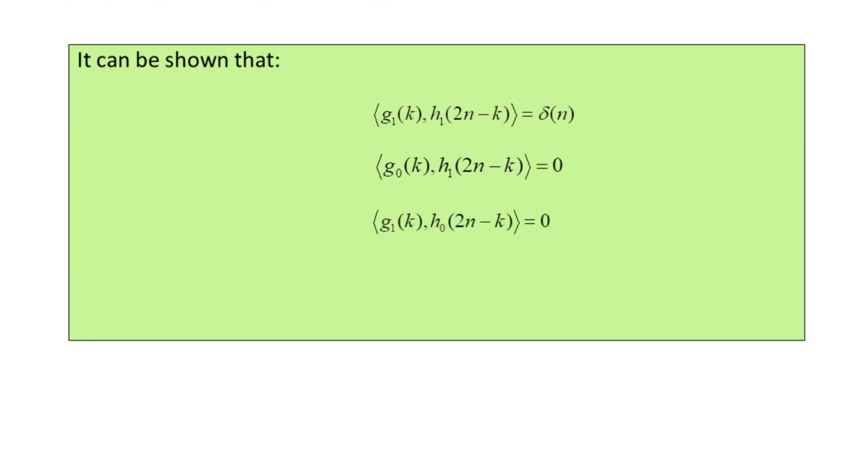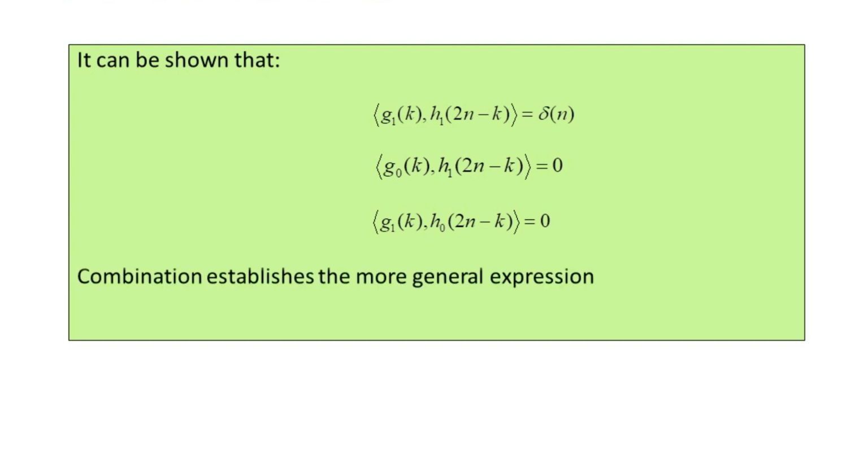Also the inner product of G1 of k with H0 of twice n minus k is equal to 0. Now the combination of all these will establish the more general expression, given as the inner product of H suffix i of twice n minus k with G suffix j of k, that is given by delta of i minus j multiplied by delta of n, where i and j obtain values from the set 0 to 1.